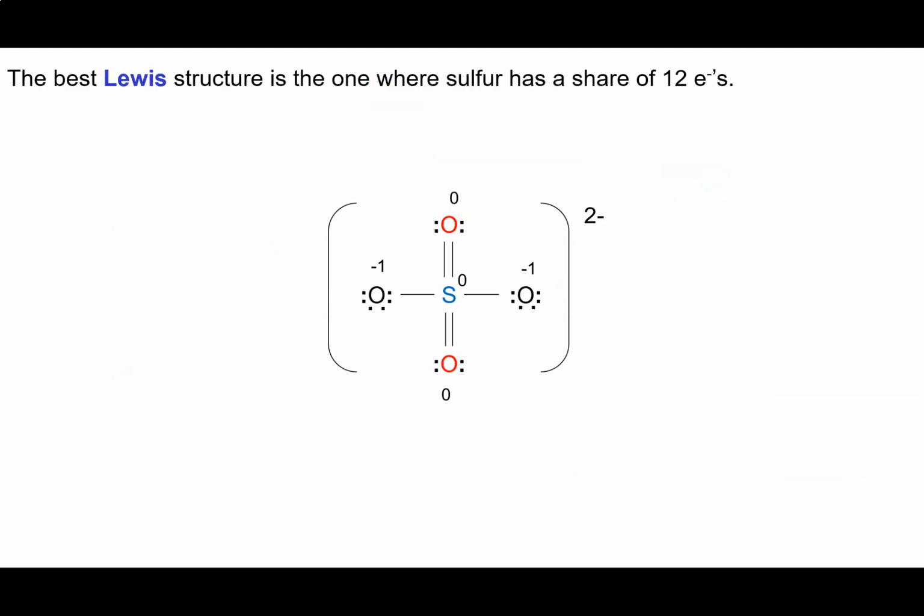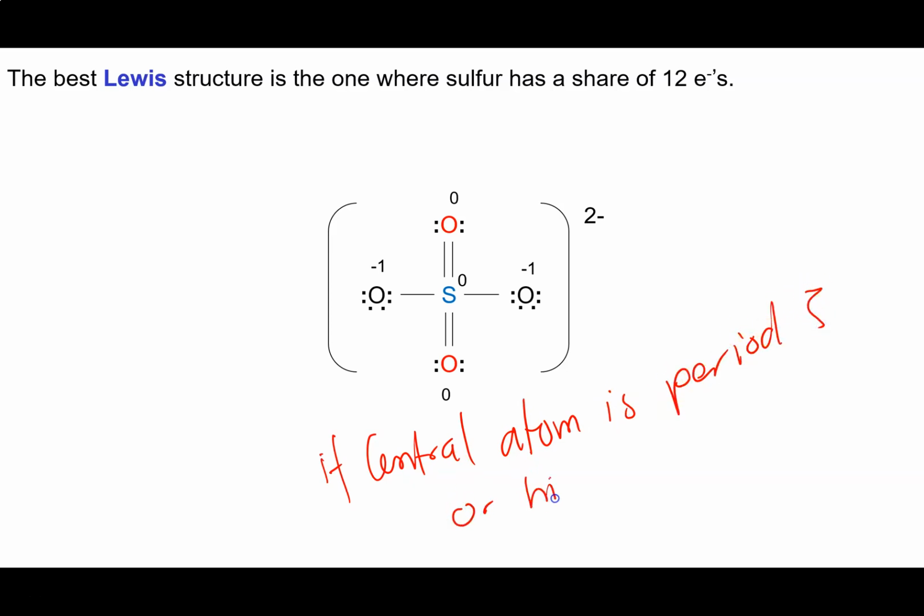So the thing to keep in mind here is if the central atom is period 3 or higher, check expanded valence shell. Because you just might be able to get a better Lewis structure than following the simple rules.